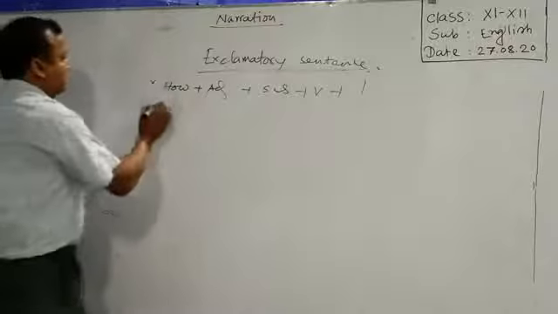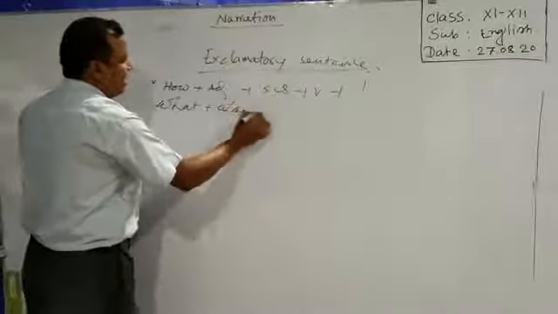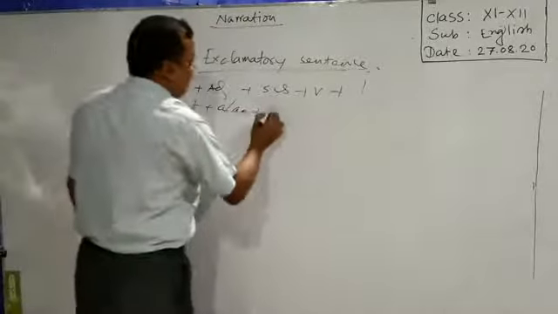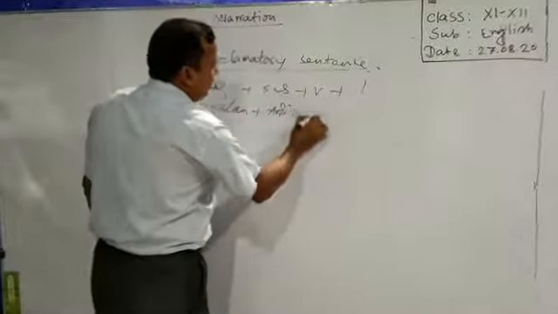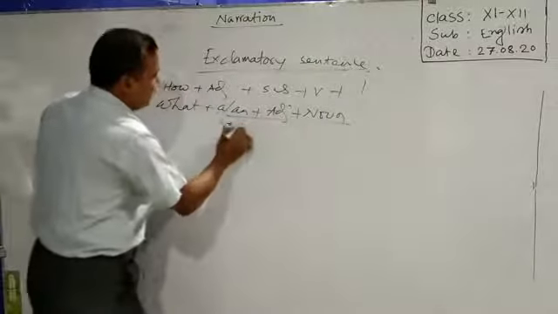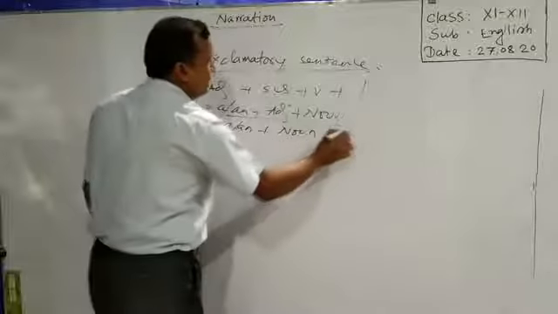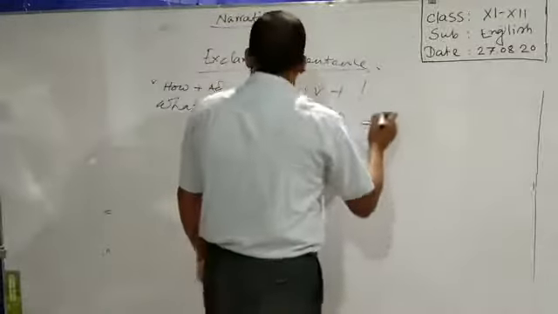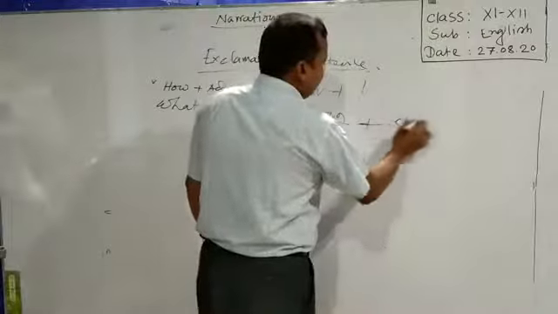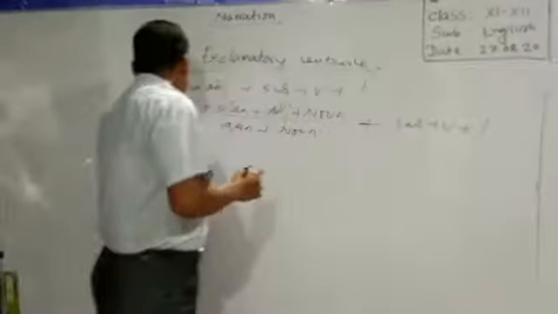And the second structure: what, a or an, there may have an adjective or noun, or in some cases we find a or an, then direct noun. And the last part of this sentence we find subject and verb, and there is an exclamation mark.